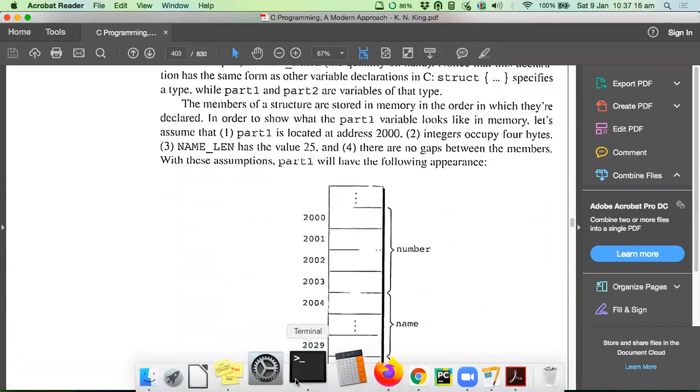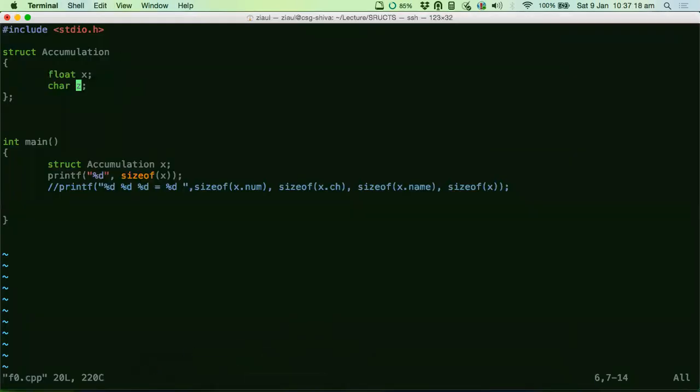So in our example, the first 4 bytes would be of this variable x, and then the fifth byte would be for this character z, and you ended up with a size of 5, right?